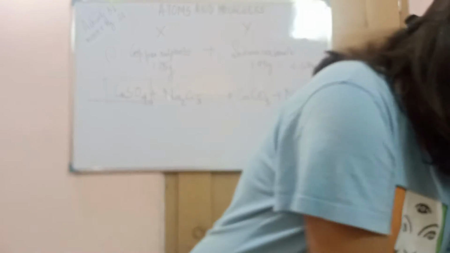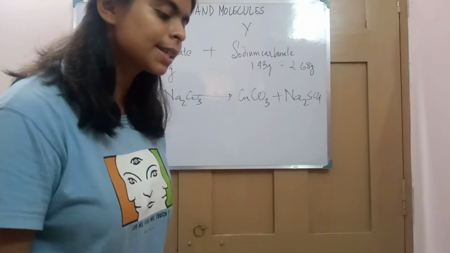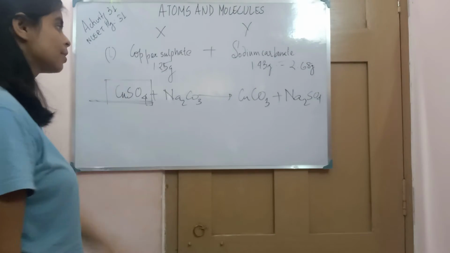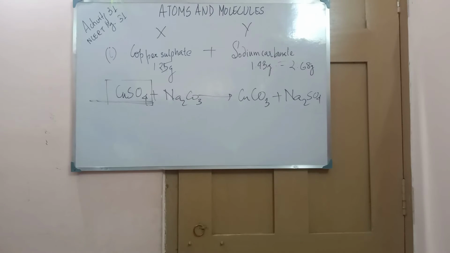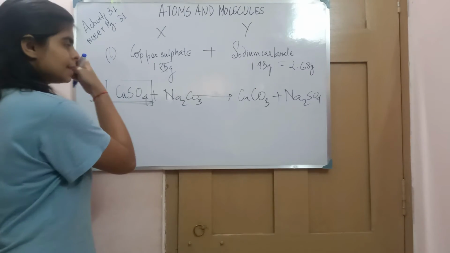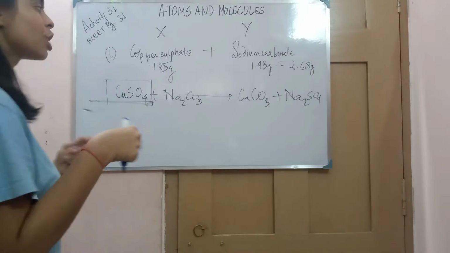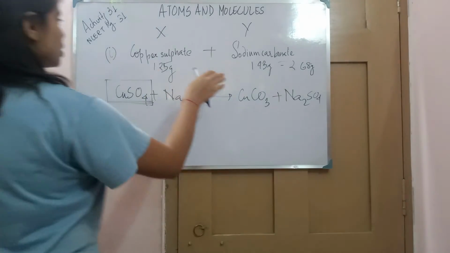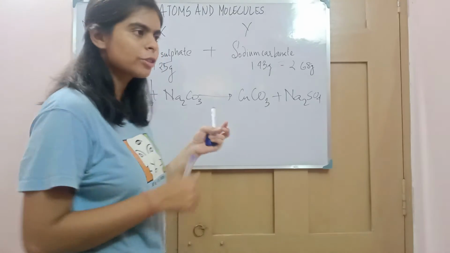Okay, let's do it. First it was given copper sulfate and sodium carbonate, so let's take the first set. Since they are now separated, now you shake it. Once you start shaking, you will see that the solutions get mixed and undergo the reaction.